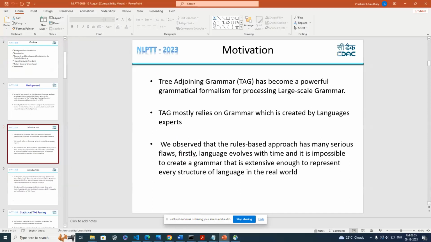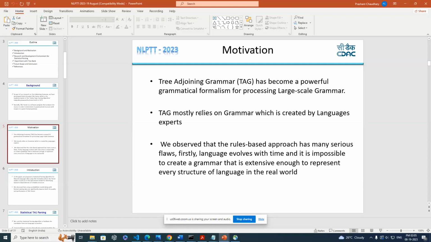This is the basic motivation: how to resolve this problem of resource creation and extensive effort. We analyzed that we can develop a statistical model, and on the basis of the statistical model we created a probability model.